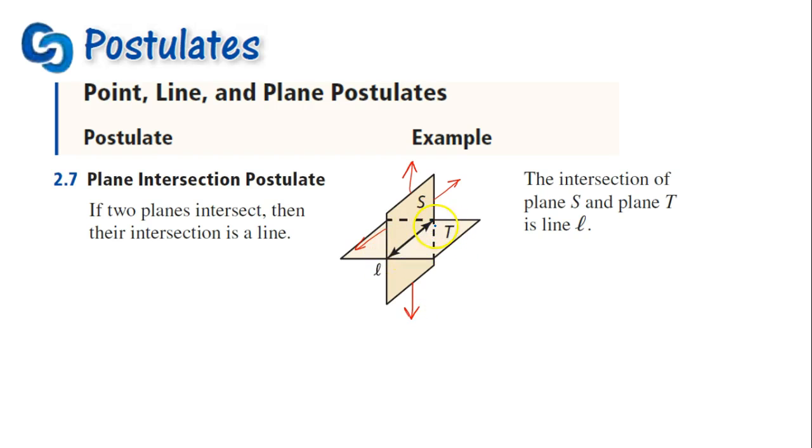So line L, the intersection of these 2 planes, goes forever, because plane T also goes forever in these directions. But the most important directions are here, so that line L can go on forever in both of those directions.